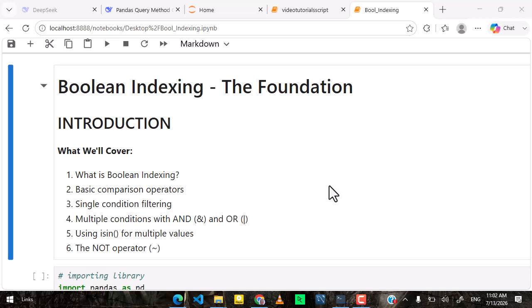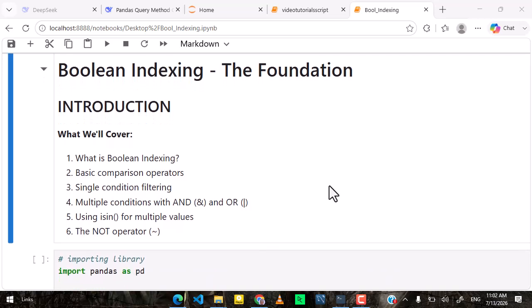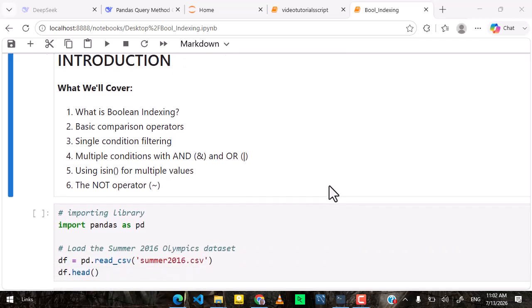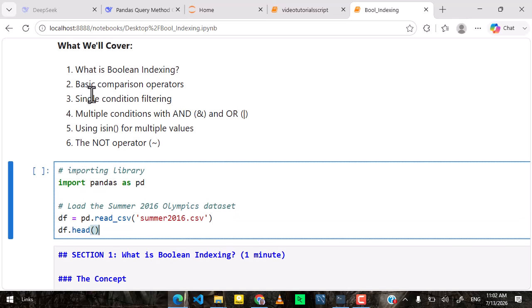As discussed in this video, we are starting our journey into one of the most fundamental concepts in Pandas, which is called Boolean indexing. You have to think of data analysis like asking questions of your data. Before we talk about that, let's load the data frame we wish to use. Of course, this is what we are going to discuss: what is Boolean indexing, basic comparison operators, single condition filtering, and multiple conditions using AND and the likes. I'll share this notebook with you guys.